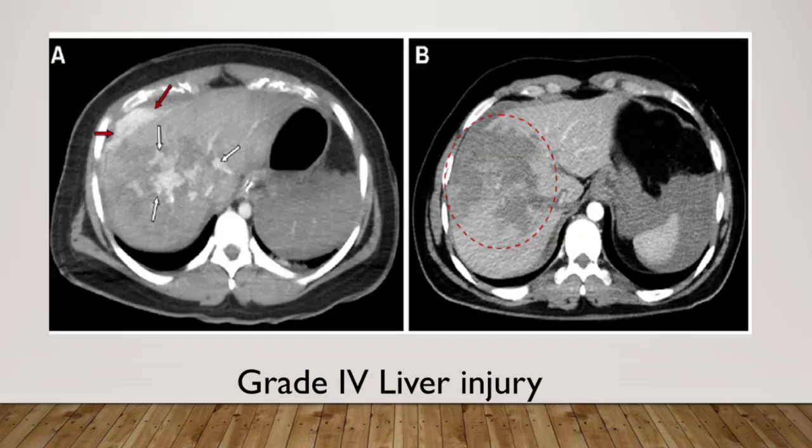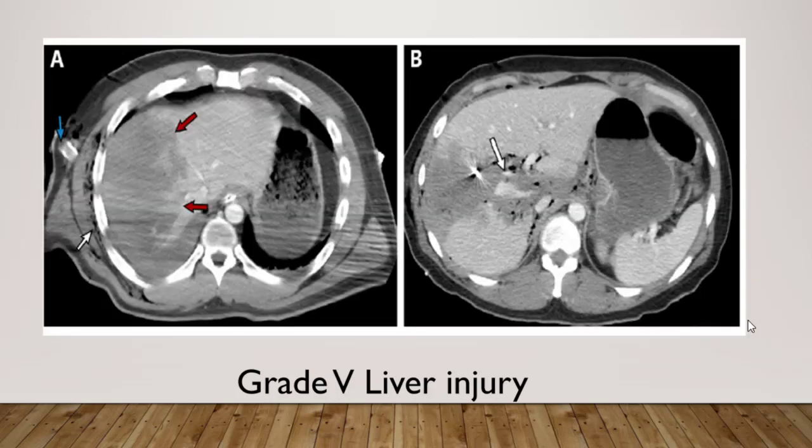Our fourth case. That's an axial contrast enhanced CT image showing a major disruption of the right hepatic lobe with active contrast material extravasation within the capsule and extending into the peritoneum. The red arrow here, that's contrast extending into the peritoneum. In the other image here, there is approximately 50% disruption of the right hepatic lobe, the red oval shape here, and hemoperitoneum is present here. So that's a grade 4 liver injury.